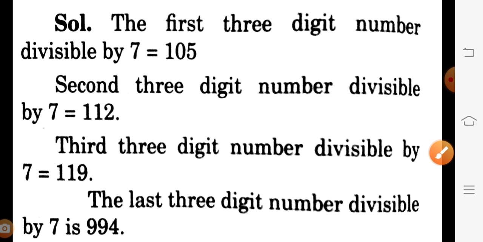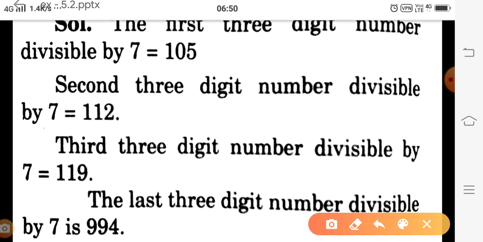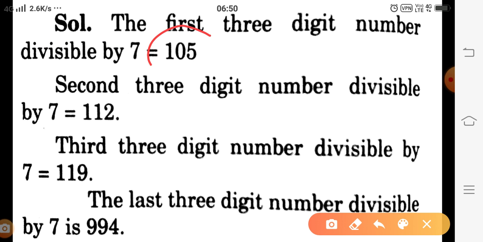The first three digit number which is divisible by 7 is 105. 100 is not divisible by 7, 101 is not, 102 is not, 103 is not, 104 is not. But when you divide 105 by 7, you get the remainder 0.